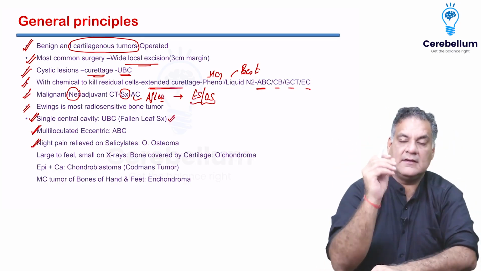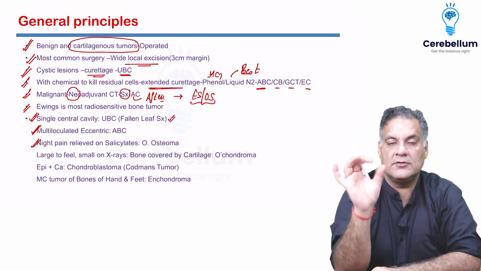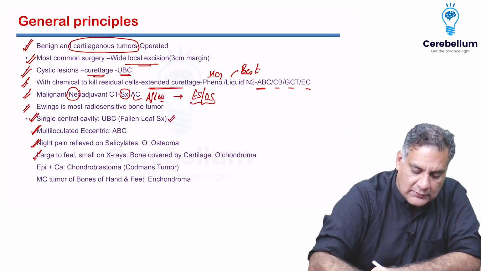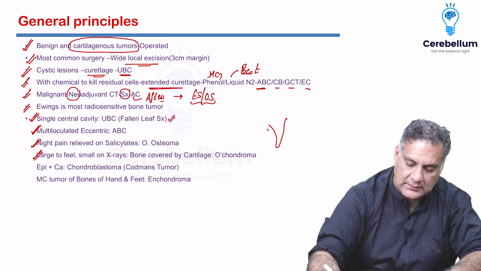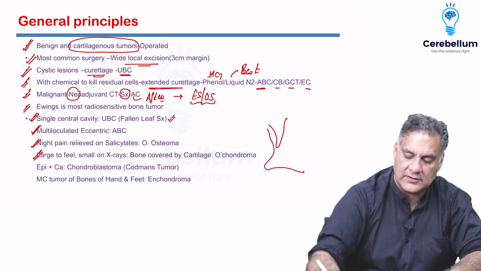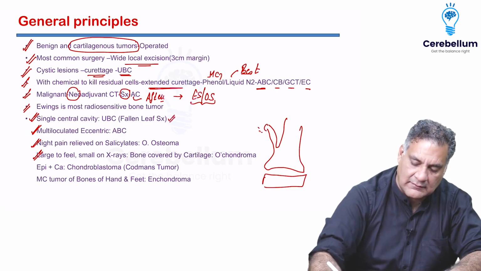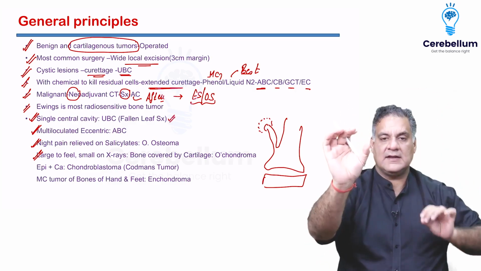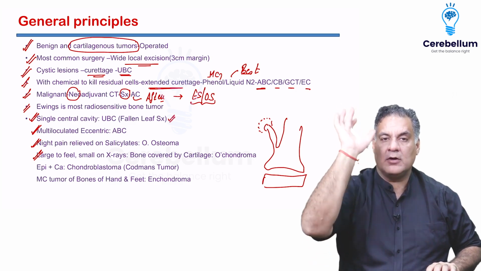Night pain relieved on taking aspirin or salicylates, osteoid osteoma. Sometimes it disappears on aspirin. All right. Large to feel, small on X-ray. So there is a bone with a bony growth, which is near the joint before skeletal maturity. Right, and this bony growth is covered by a cartilage. So when you touch it, you will feel the bone and the cartilage. But when you take an X-ray, you will only see the bone. This is called large to feel, small on X-ray.